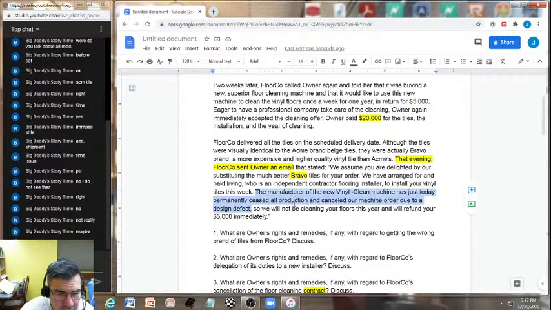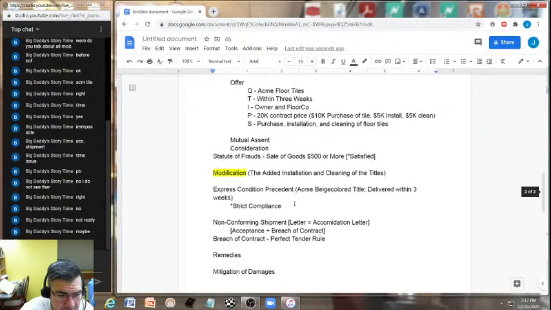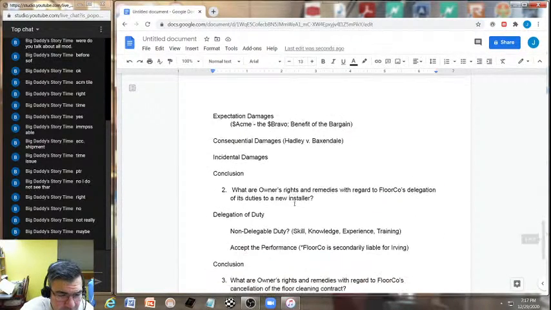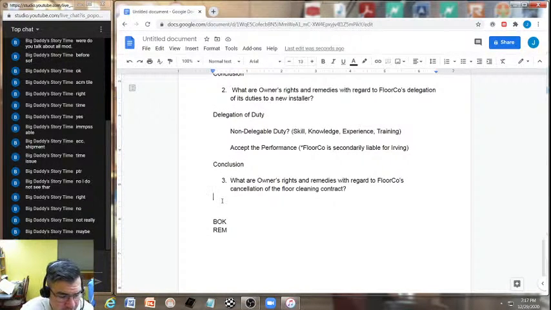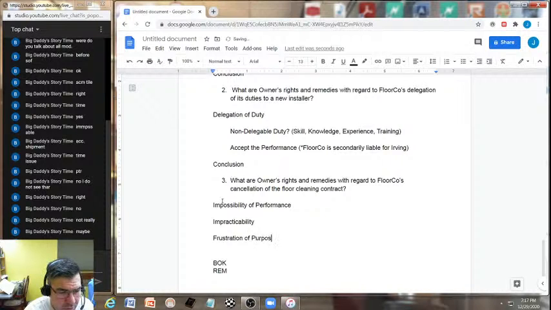Okay, so what is this here? Well, what they're saying is that it's an impossibility. So I would throw in our discharge duty cluster here: impossibility of performance, impracticability, and frustration of purpose.